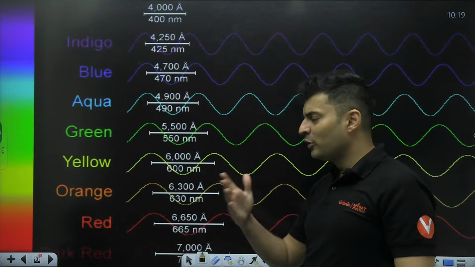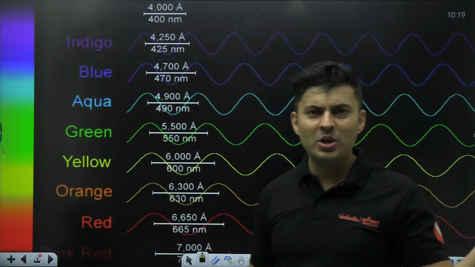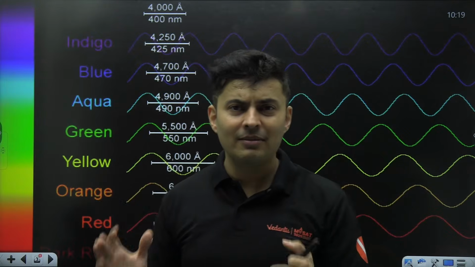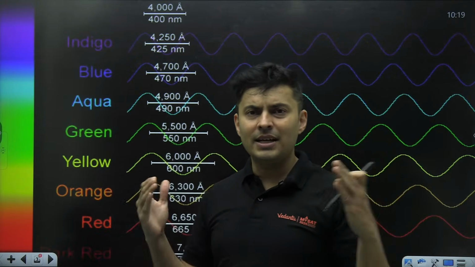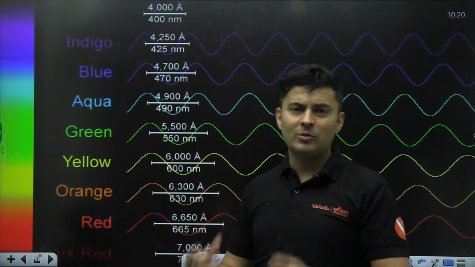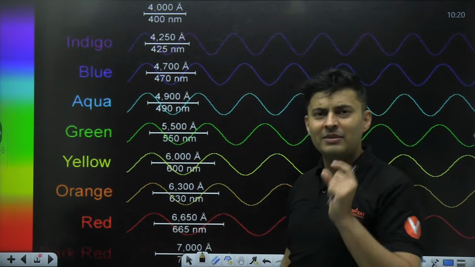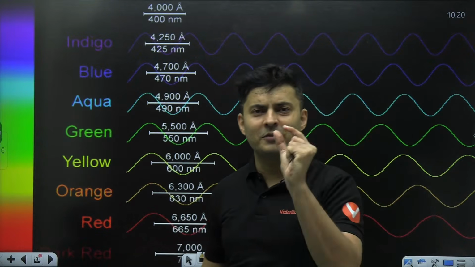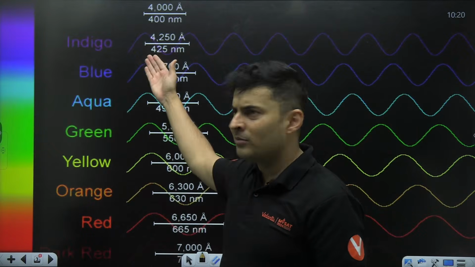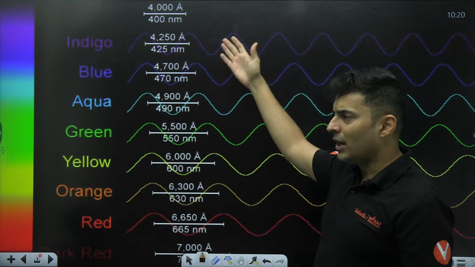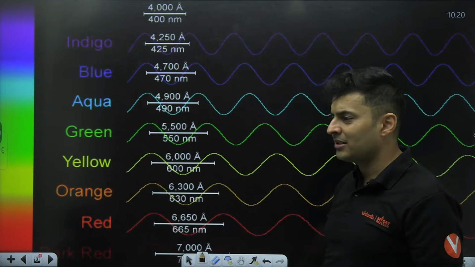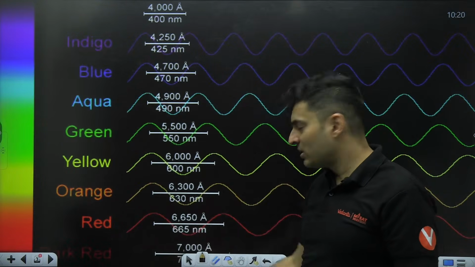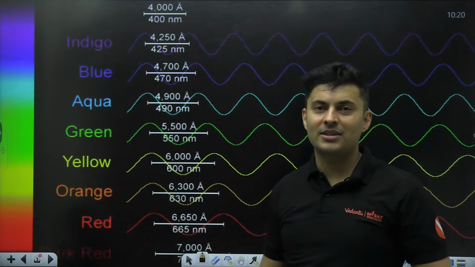So these beautiful colors that you see, from red to blue to orange to yellow to purple to indigo, these are nothing but different wavelengths, and these wavelengths decide what kind of color I'm going to see. But unfortunately, we see only a very small range of wavelengths, which we call the visible spectrum, from around 400 nanometers to 700 nanometers. Below 400 nanometers we cannot see, and above 700 nanometers also we cannot see.